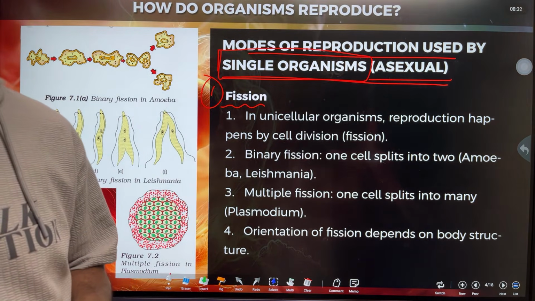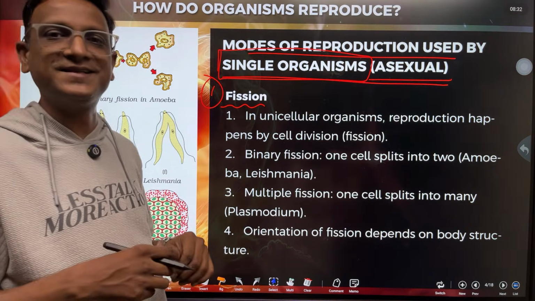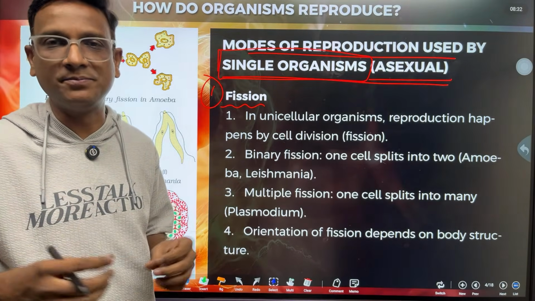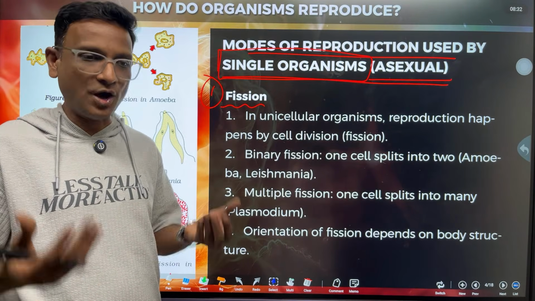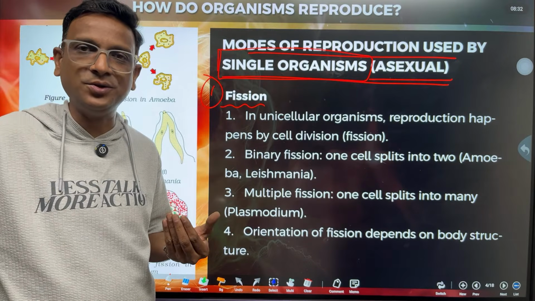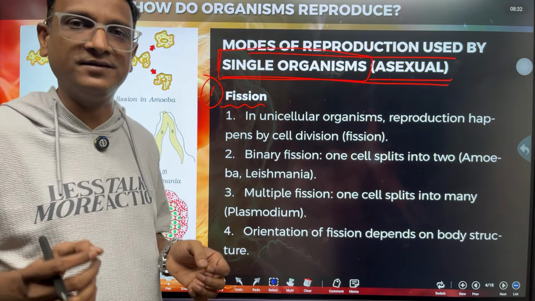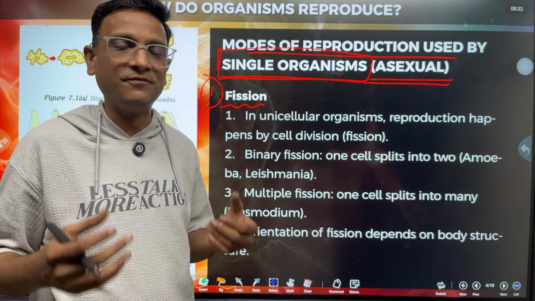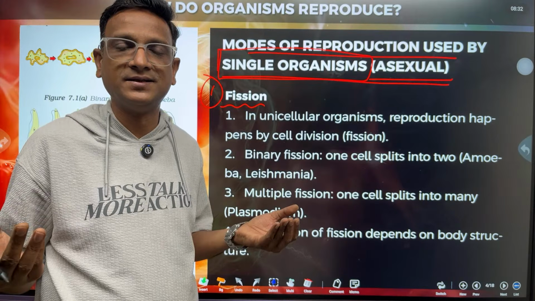Sir, why do we need reproduction? Harish is having a question, why do we need reproduction? Because to continue the species. For example, we all have some lifespan. After completing the lifespan, the person expires.